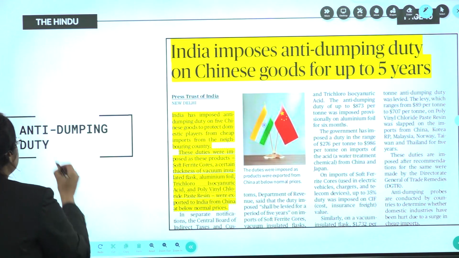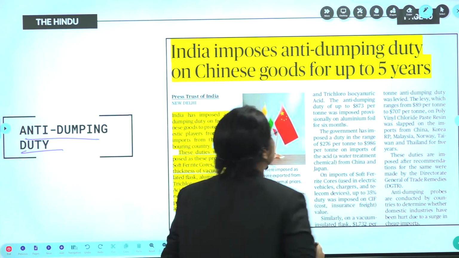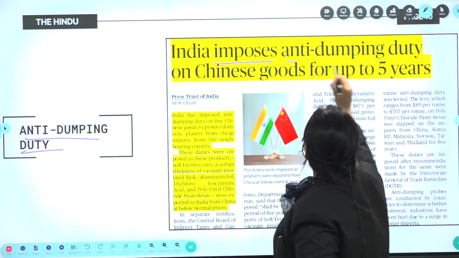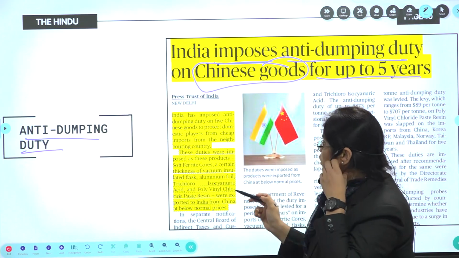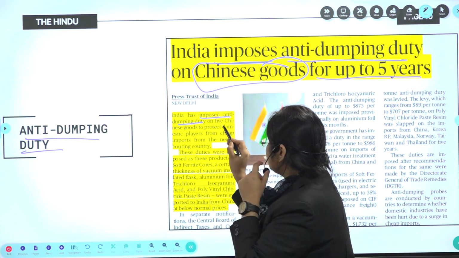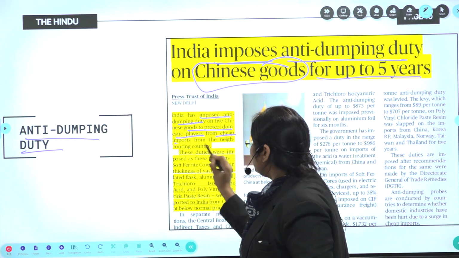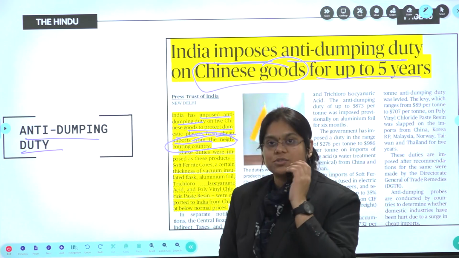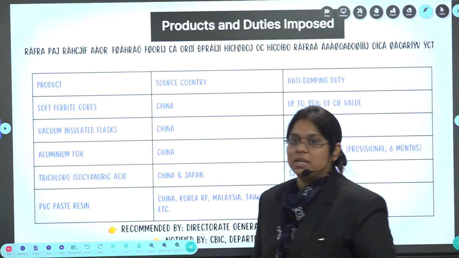And now we'll be discussing anti-dumping duty. Why is this article in use? Let's see. Basically, India imposes anti-dumping duty on Chinese goods for up to 5 years. India has imposed anti-dumping duties on 5 Chinese goods to protect domestic players from cheap imports from neighboring countries. On 5 goods, this anti-dumping duty has been imposed.